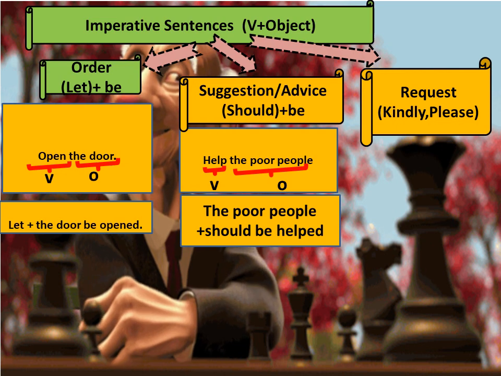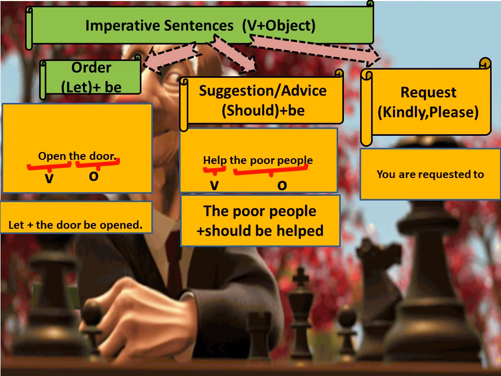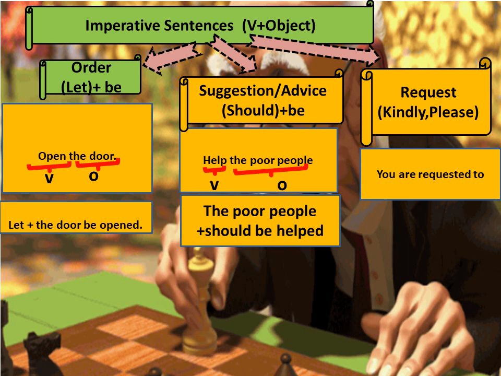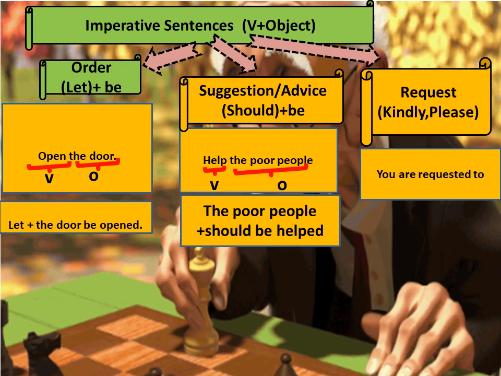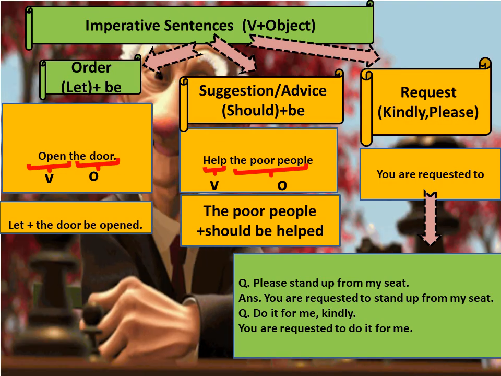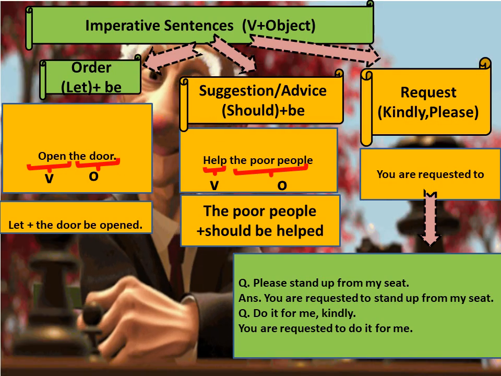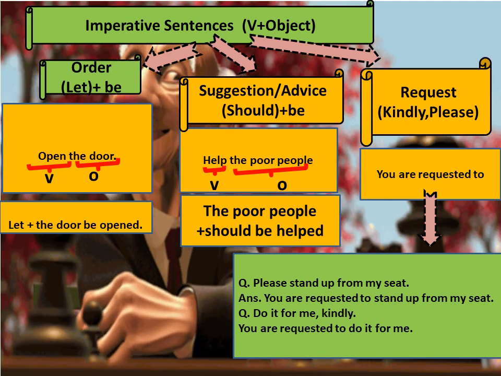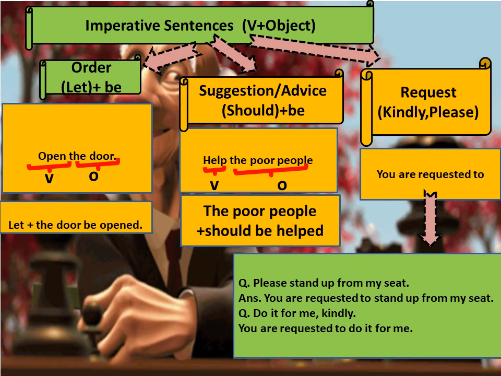Now let us move to request type. So I told you we will remove kindly and please when it is in the sentence. Instead of them we will write you are requested to, and the rest of the sentence will remain same. For example, please stand up from my seat. So instead of please you will write you are requested to stand up from my seat. Other than that everything will be same, only you are requested to will be added to request type sentences. Do it for me kindly. So in the beginning you will add you are requested to. Do it for me will remain same, you will remove kindly.